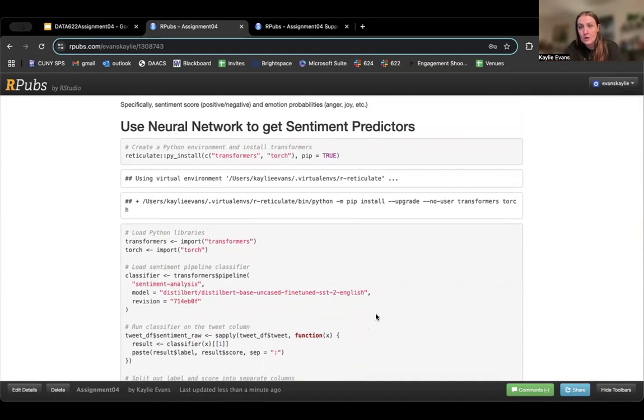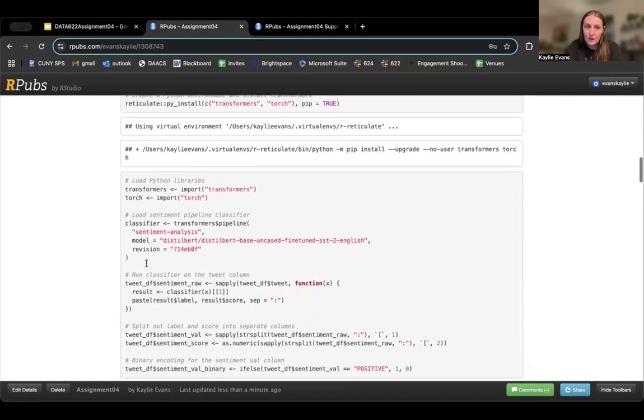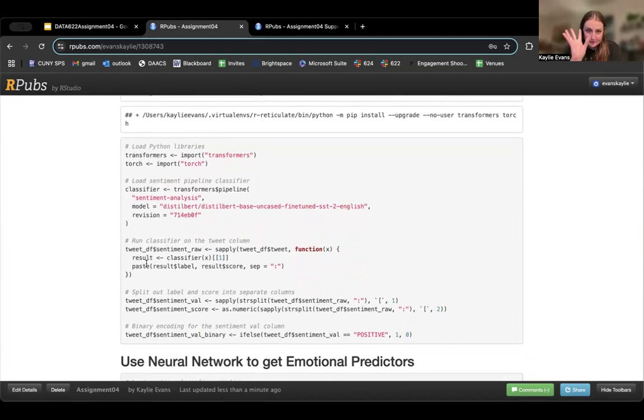Now the feature analysis. So 2 neural networks, a Python emulator for each of those. I used Reticulate so that I could get transformers and torch in order to do the classifiers. So here's me doing the classifier for sentiment analysis. I wanted to get a sentiment value and a sentiment score. And then I also converted the sentiment value to binary so that we can use it in the predictor. The sentiment value is just positive or negative, and then the sentiment score is how strong that sentiment is.